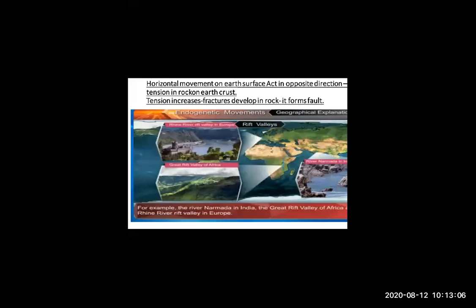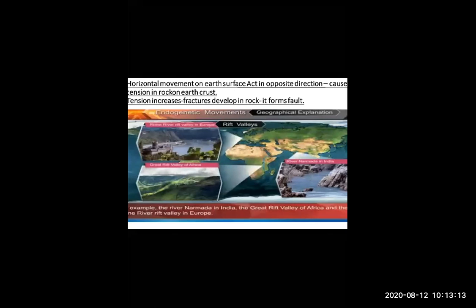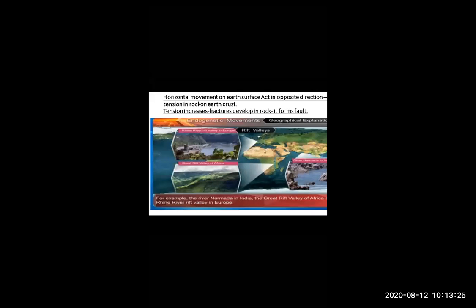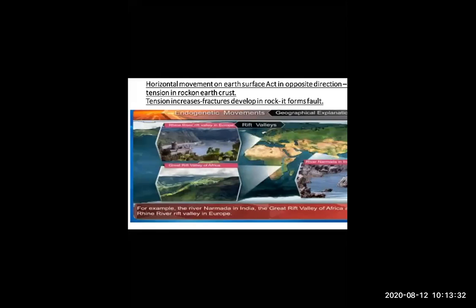Now, when we are talking about horizontal movements, forces on Earth's surface act in opposite directions, and it causes tension in the rock of the Earth's crust. Just look at this explanation part, students. Tension increases and fractures develop in the rock, and it forms faults.